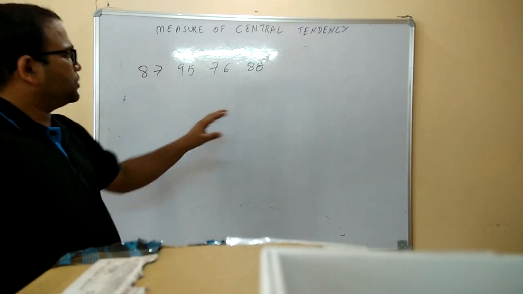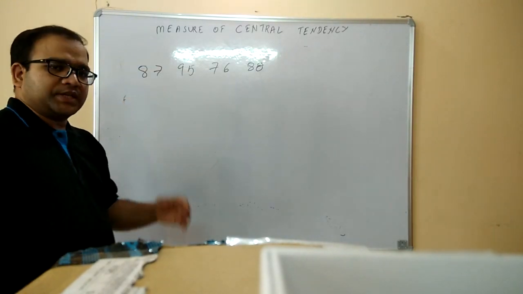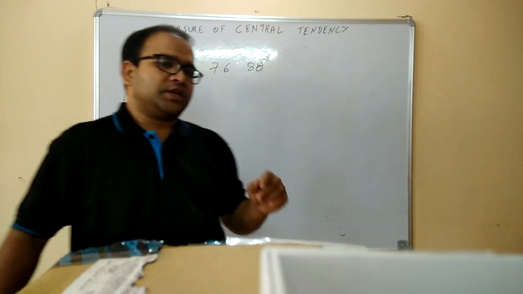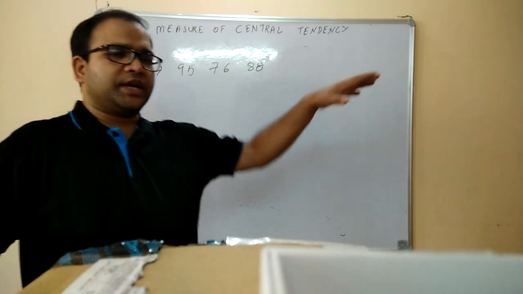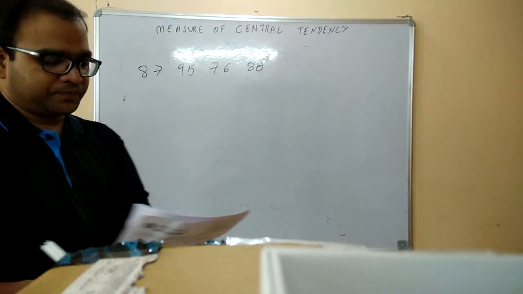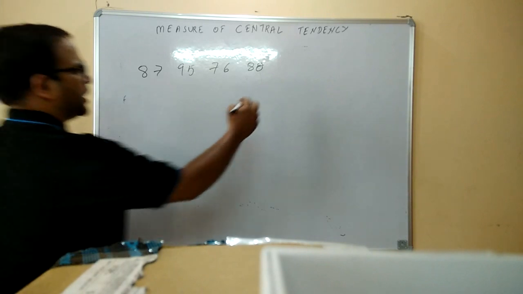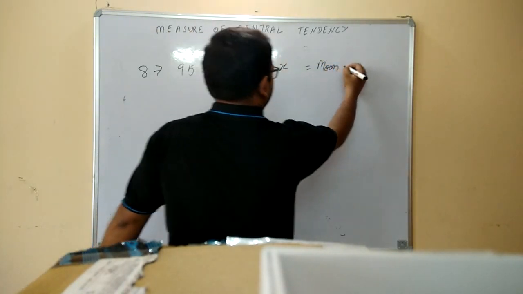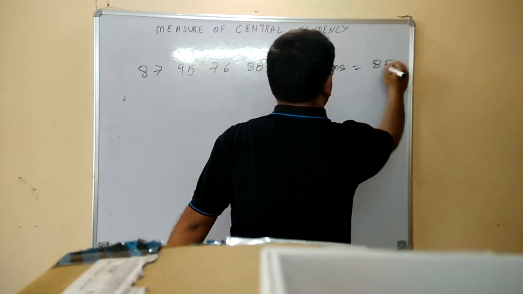Now this means that the student has to give 5 tests, 4 tests he has already given and has got the following grades. Now the question arises how many marks he should get in the next test to have an average of 85. So let the last grade be x, and the mean, as we have studied earlier, should be 85.